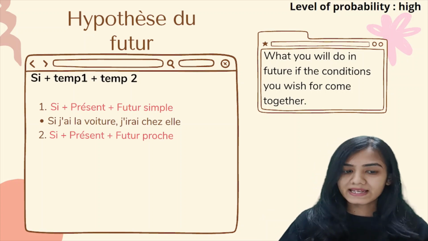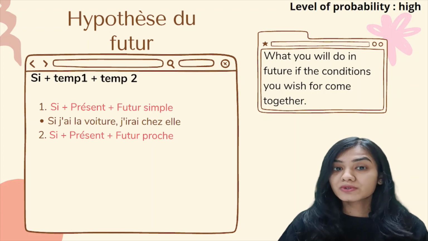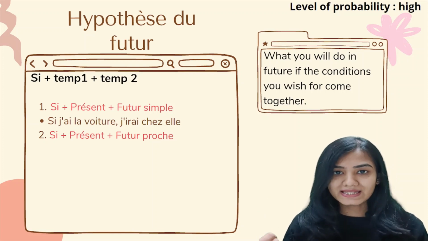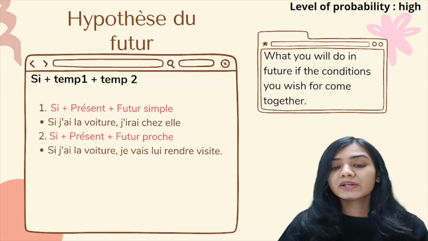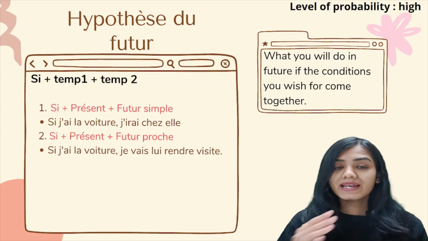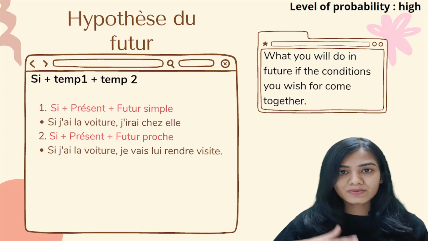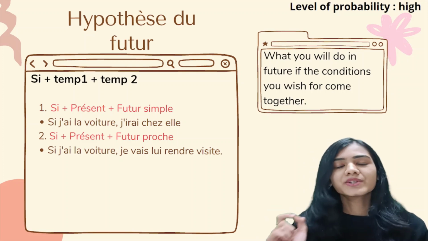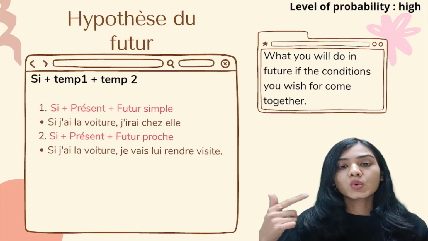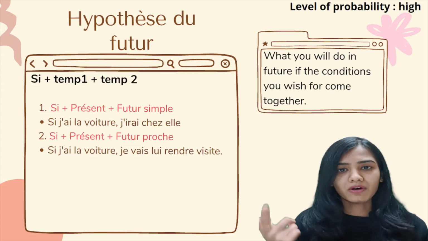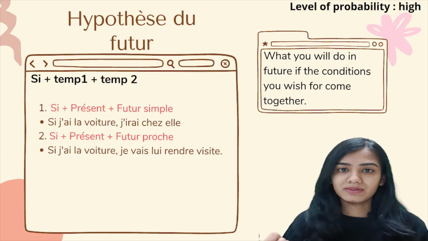The second form, si plus présent plus futur proche. So futur proche is the going to tense. Si j'ai la voiture, je vais lui rendre visite. So if I have the car, this is in present. Si j'ai la voiture, je vais lui rendre visite. I am going to visit him or her. Alright? So this is something that is going to happen in future.